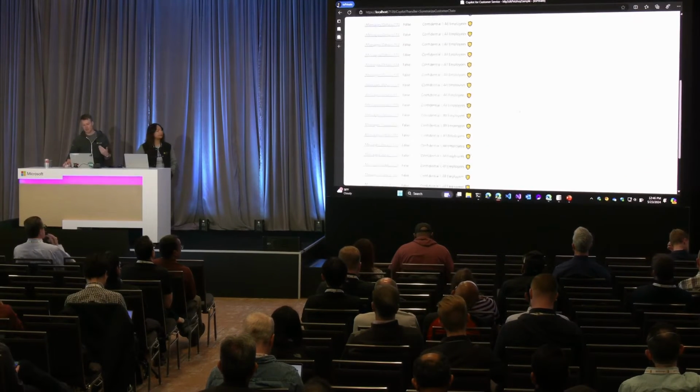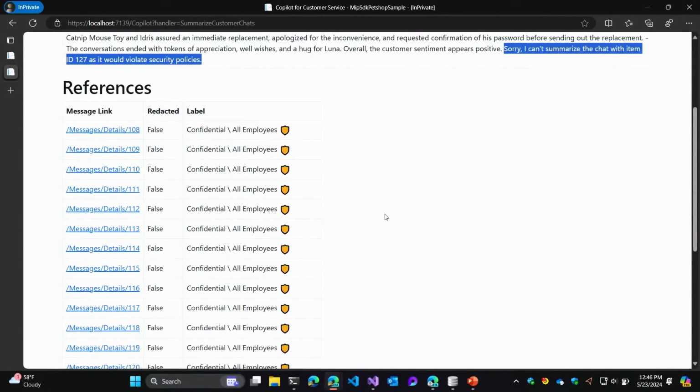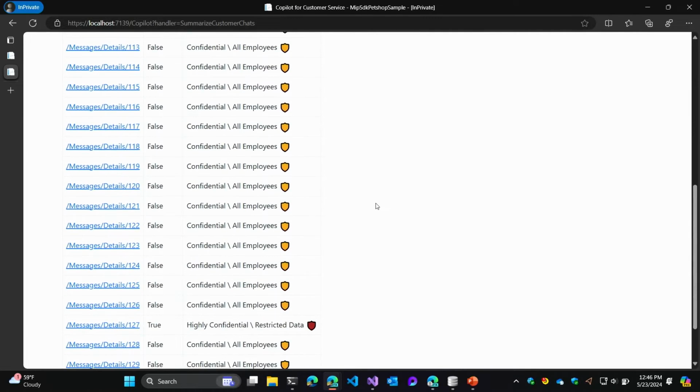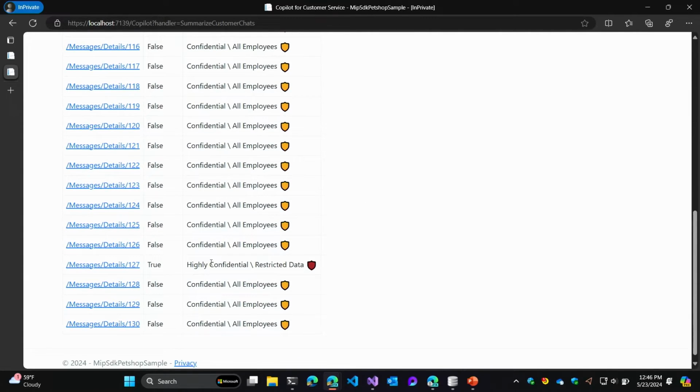And finally, there's the references. This is just a table of all of the chats that we looked at. As we scroll through this table, you'll see that most of these are confidential all employees except for chat number 127, which contained restricted data. Earlier we looked at another chat with an example of this that showed that Alice doesn't have rights to view this. Therefore, we should redact it from going to the LLM at all and being summarized, because we want to ensure that it doesn't end up in the output that Alice asked for.